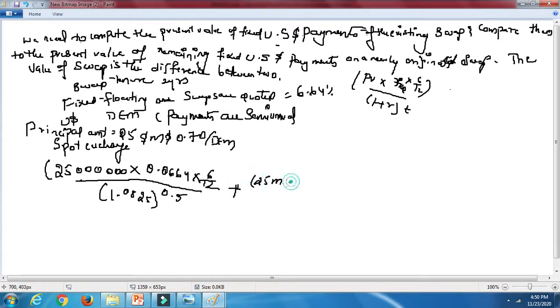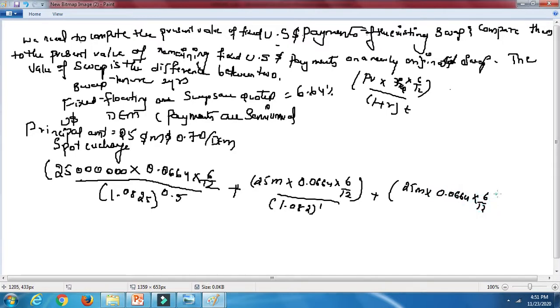25 million. I'm going to just write down the short form. Median answer 0.664 into 6 by 12 again divided by 1.082 power 1 plus 25 million into 0.0664 into 6 by 12 divided by 1.80 power 1.5. That is what we are calculating over here.